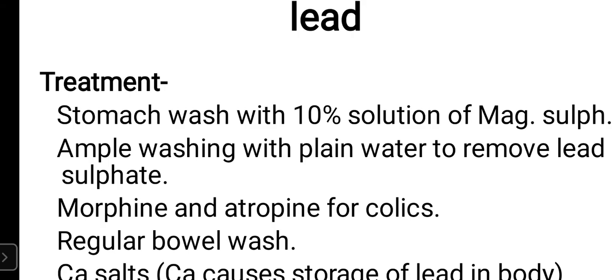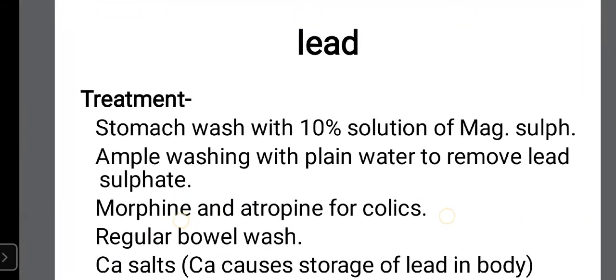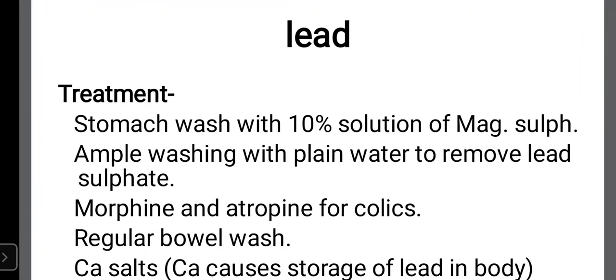Now, treatment of acute lead poisoning. If the patient comes to you with acute lead poisoning, that is very rare. When there is a patient of acute lead poisoning, you will have to start the treatment with stomach wash because it is a heavy metal. It will take some time to be absorbed from the gastrointestinal tract. So stomach wash can be given in the early hours of treatment with a 10% solution of magnesium sulfate, with ample washing of the stomach with plain water.